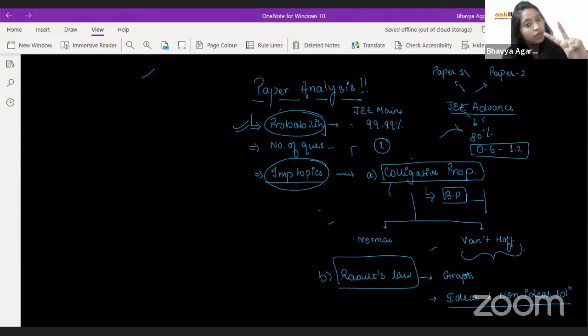Second, Raoult's law, concentration terms, and simple questions of colligative properties. Simple question means direct, where you just apply the formula delta TB equals KB into m, and you get your answer. So mostly, all in all, I would say the entire chapter.